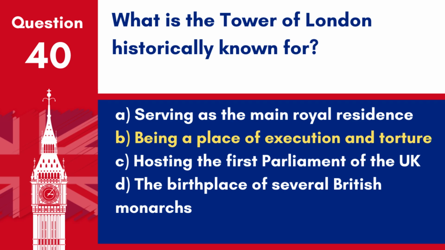Answer: B. Being a place of execution and torture. The Tower of London has a grim reputation as a place of torture and death, historically used as a prison and a place of execution for several high-profile inmates.